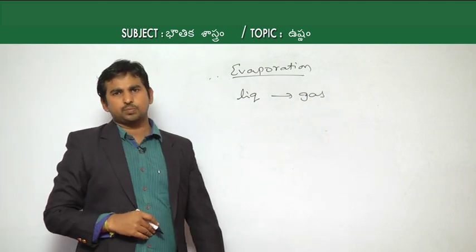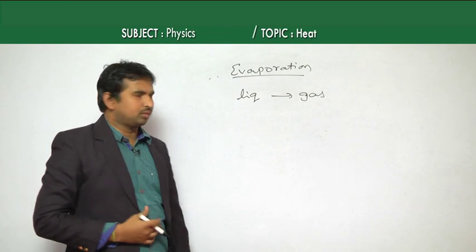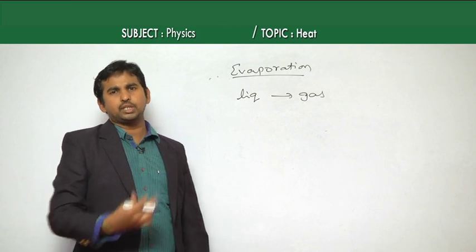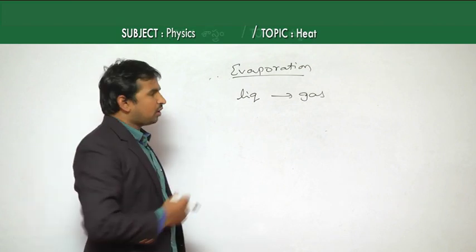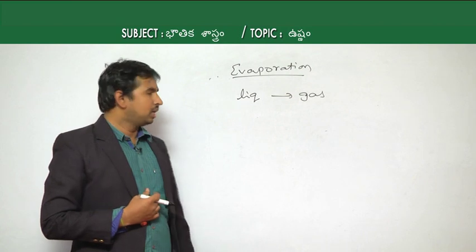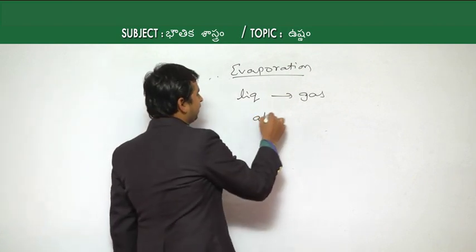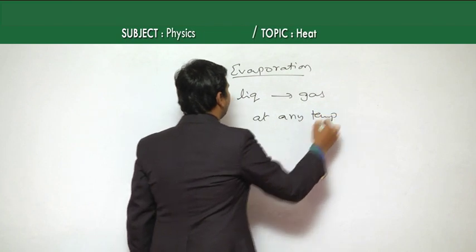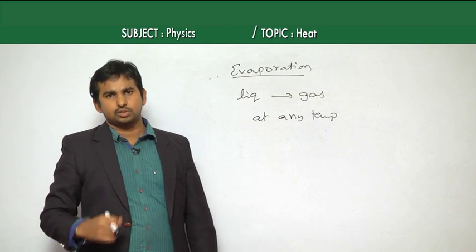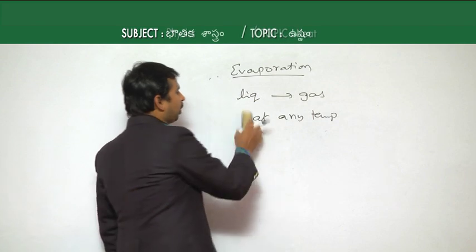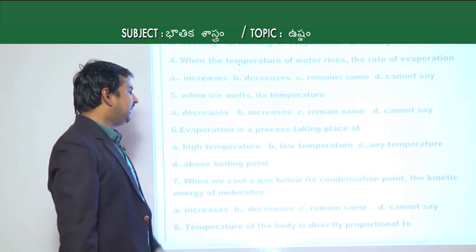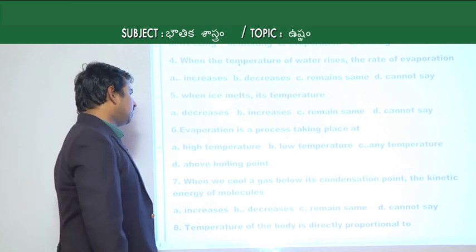But evaporation need not take place at the boiling point. In most cases, to convert liquid to gas we have to increase the temperature of the body up to its boiling point. Evaporation is a special case where there is no need to raise the body temperature to its boiling point. At any temperature, the liquid converts into gas. That process we call evaporation. So in the given options, evaporation takes place at any temperature, which is option C.